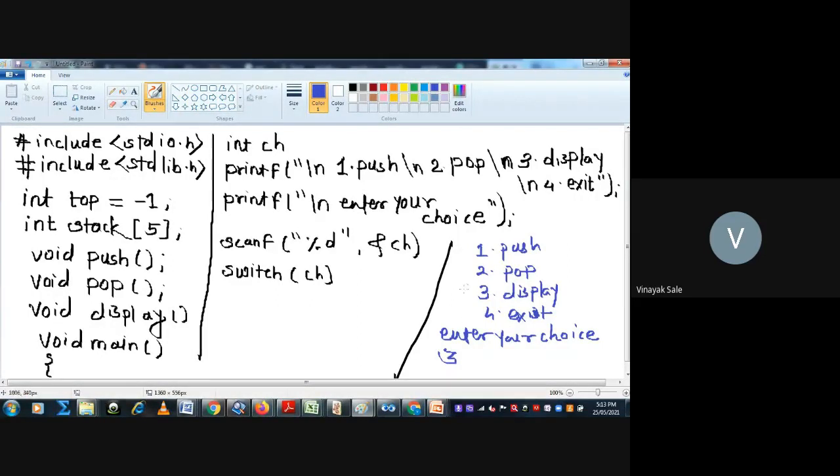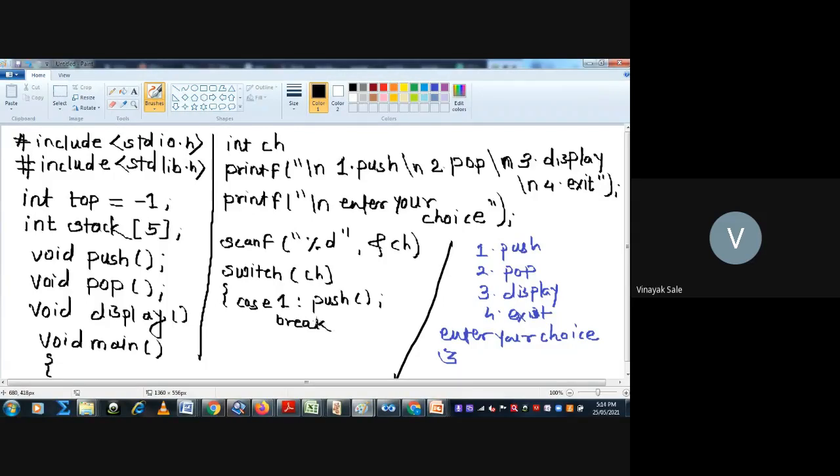So in switch, your first case is case 1, push operation, then break. Why is the break statement used here?